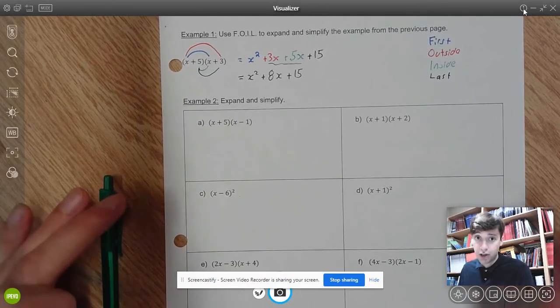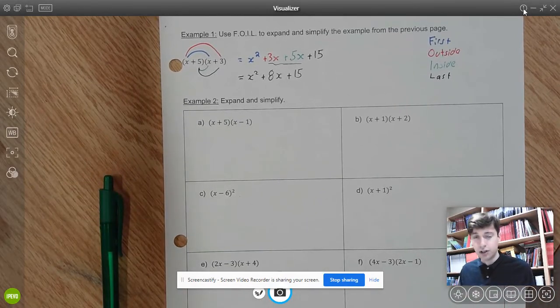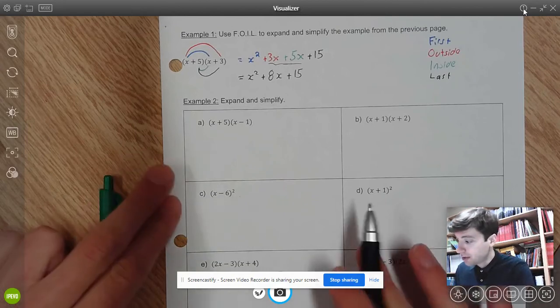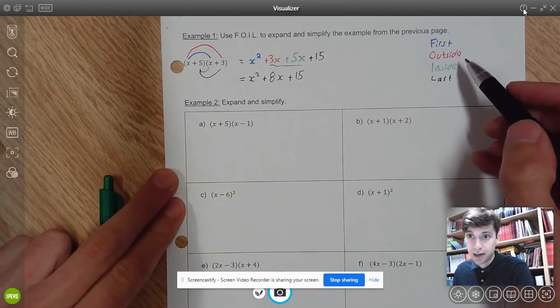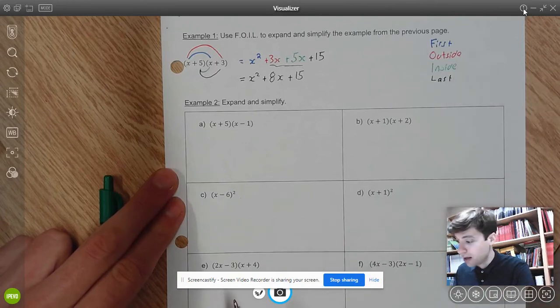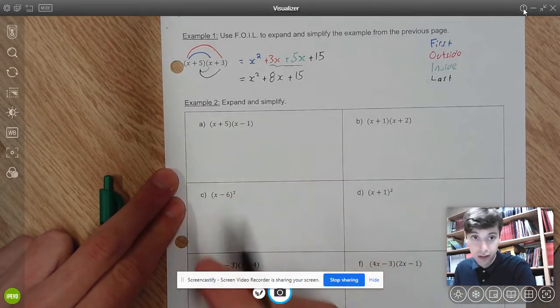But today and in this unit, we're really going to leave parabolas behind and just focus on this algebraic toolkit. Let's do some examples together. Each time I'm going to use the first, outside, inside, last, the FOIL method. So let's get started. So here's example 2a.